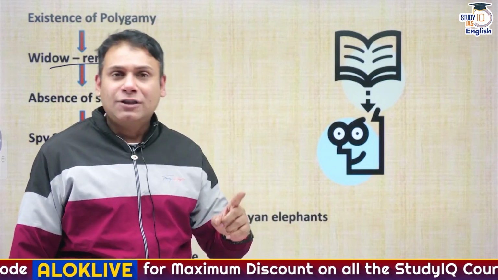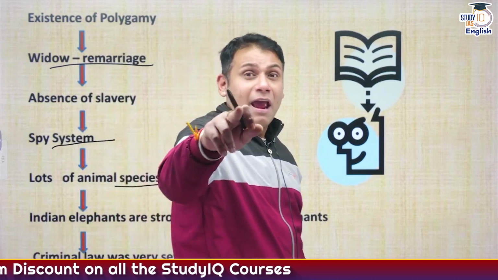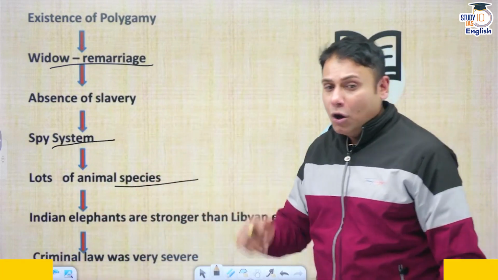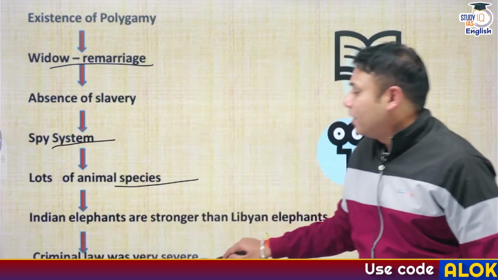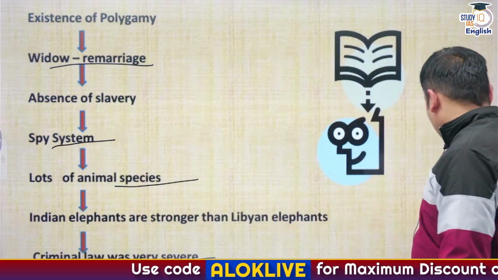So in that case, if any crime has been done against women, or if any crime of sedition has been done against the government, that person was punished heavily. Death penalty was the ultimate thing. And criminal law was very severe during the Mauryan period, as mentioned by Megasthenes in his book Indica.